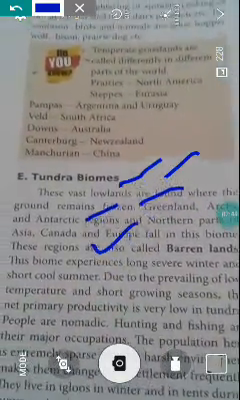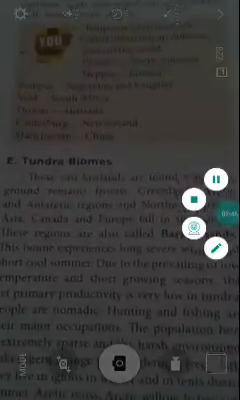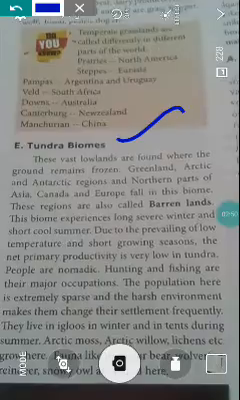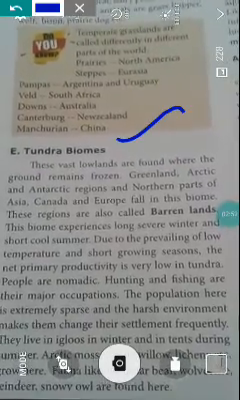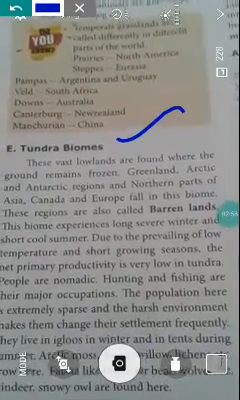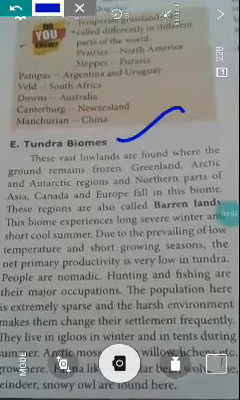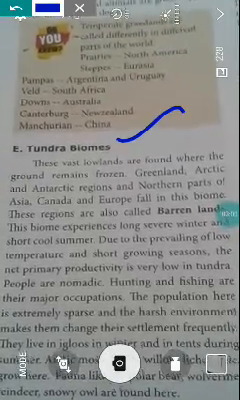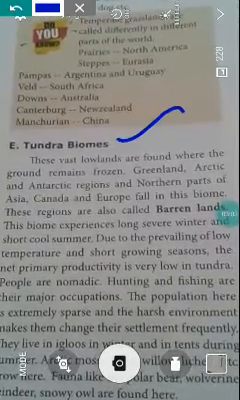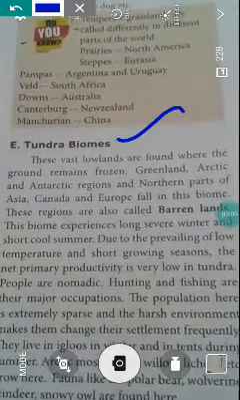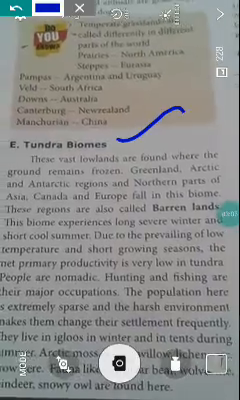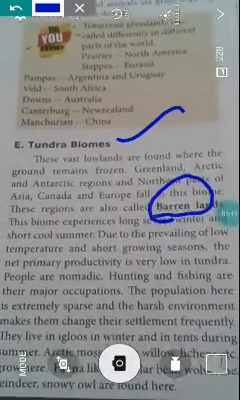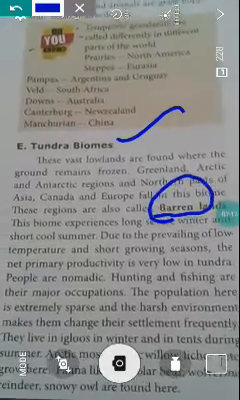Next our topic: tundra biomes. These vast lowlands are found where the ground remains frozen. Greenland, Arctic and Antarctic regions and the northern parts of Asia, Canada, and Europe fall in this biome. Tundra means the cold regions. These regions are also called barren land. Barren land means here we cannot do any agricultural activities.